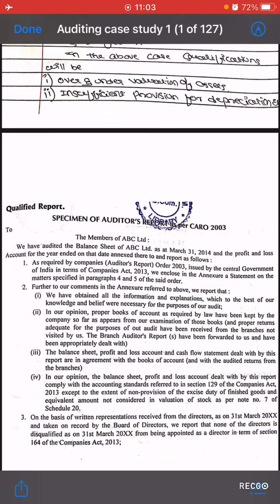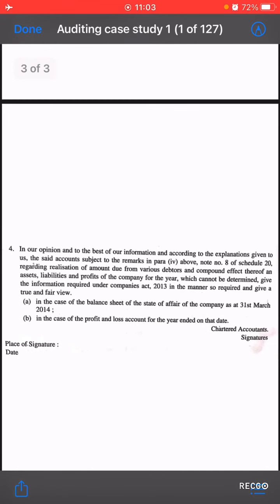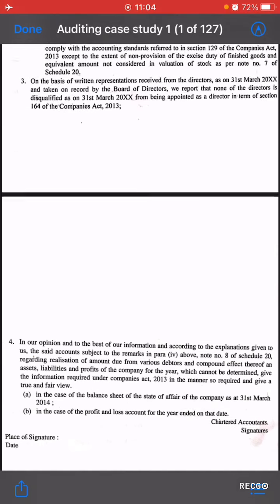Then, further to our comments in the annexure referred to above, we report that, and here you have to mention your qualification. Then, on the basis of written representations received from the directors and recorded by the board of directors, we report that none of the directors is disqualified. And in our opinion and to the best of our information, according to the explanations given to us, the said accounts, subject to the remarks above, and the schedule and liabilities, you have to mention all these in your report. Then the chartered accountant's signature, place and date. This is one of the specimens.